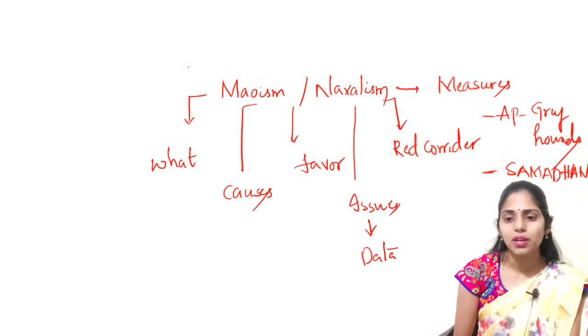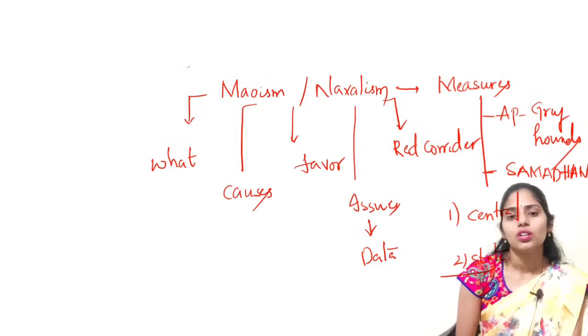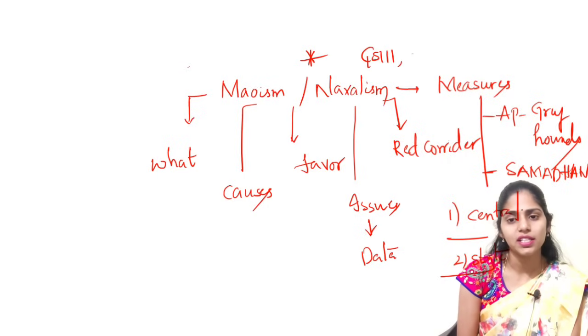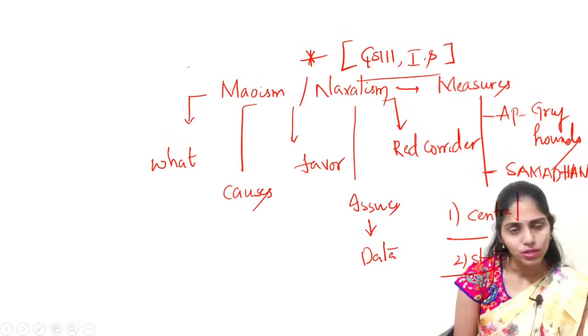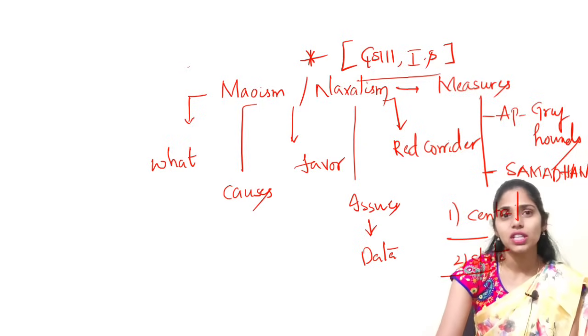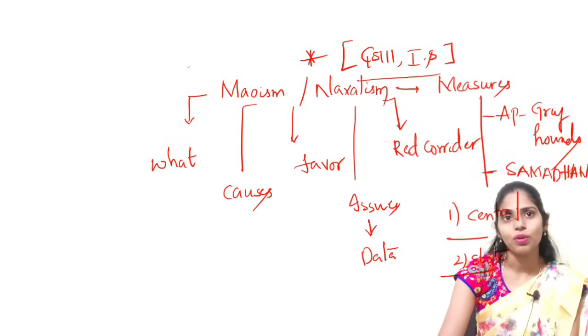And you have to see the measures from the central government point of view as well as from the state government point of view. So these are some important dimensions that you have to see, and this topic is important for GS Paper 3 under internal security. So this is a most important topic, and frequently we can see news regarding the attacks on Indian police officers by the Naxalites or Maoists.